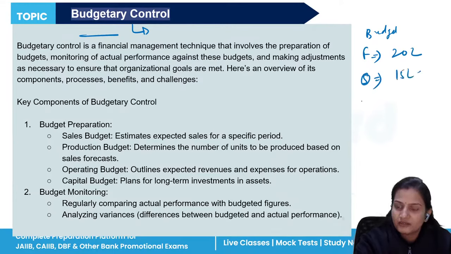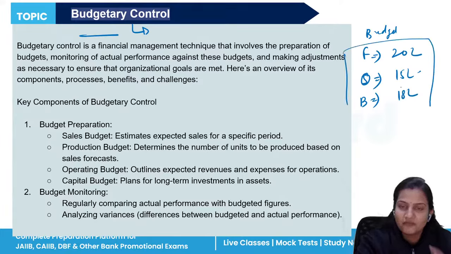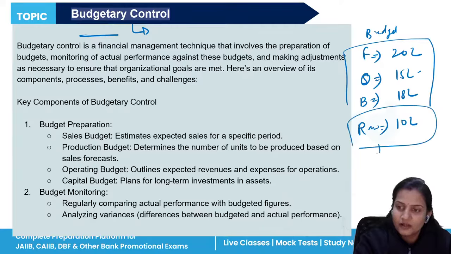For the banking department, the budget is, let's say, 18 lakh. So for every department, you have prepared the budget. For raw material, you have prepared 10 lakhs as the budget, and within this only the finished goods have to be produced. So budgetary control is a financial management technique that involves what?